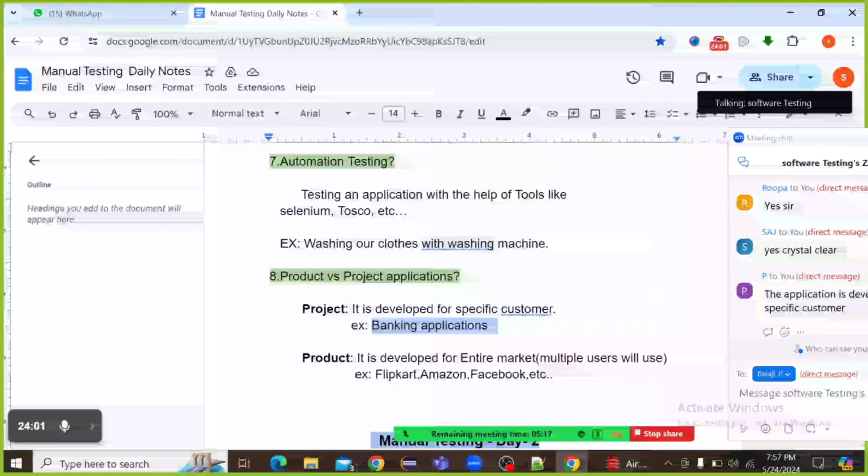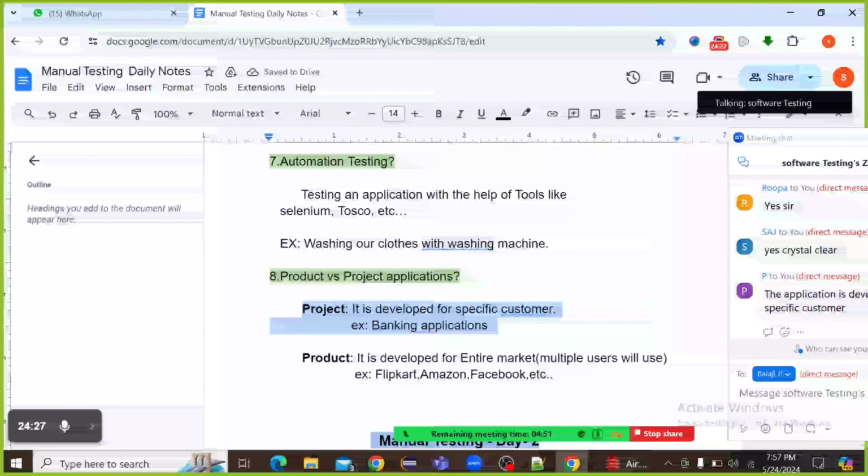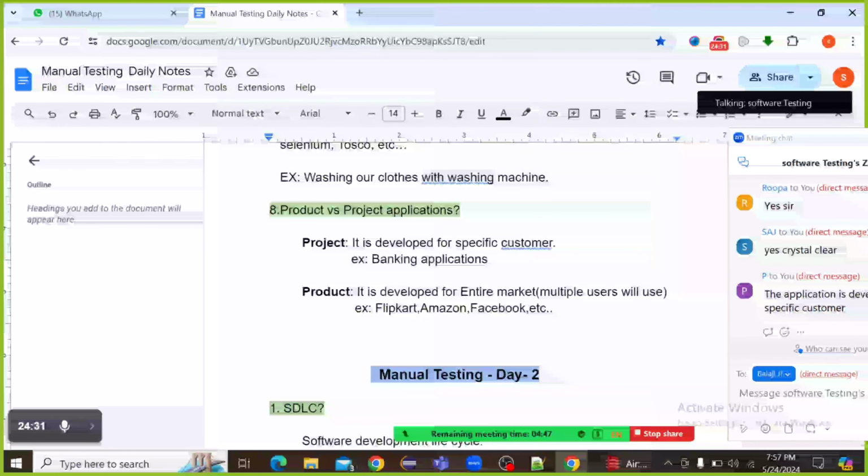So this type of software application is called a project based application. Clear? Next, product based application.